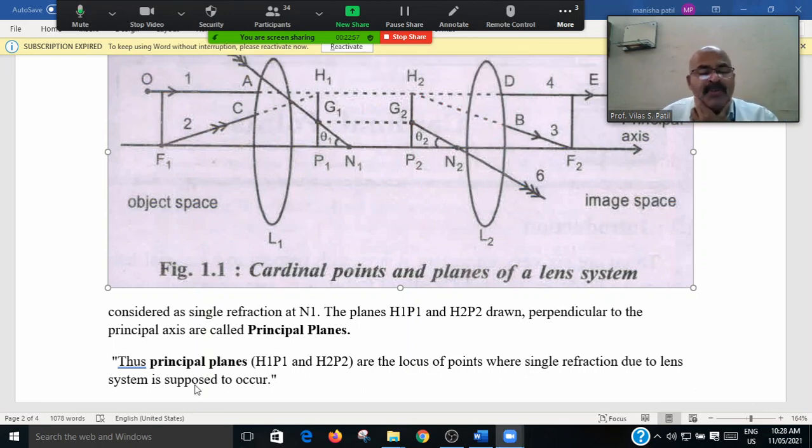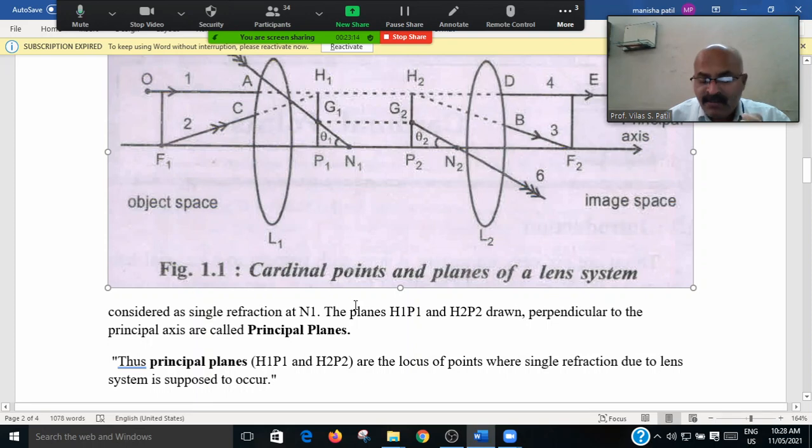See, the principal planes H1P1 and H2P2 are the locus of the point where the single refraction due to the lens system is supposed to occur. If it is supposed to occur, that will be known as a principal point.